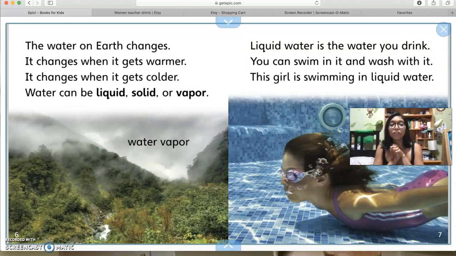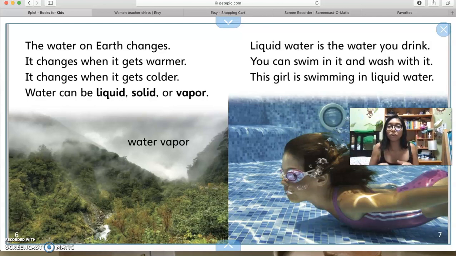The water on Earth changes. It changes when it gets warmer. It changes when it gets colder. Water can be liquid, solid, or vapor. So remember we spoke about yesterday water and its superpowers. So water is special. It's very special and it has its own superpower. Water can be changed into these 3 forms, right? It's a liquid, it's a solid, and it's a gas. So just like here it says, it could be a liquid, solid, or vapor. Water vapor is just a gas, okay?